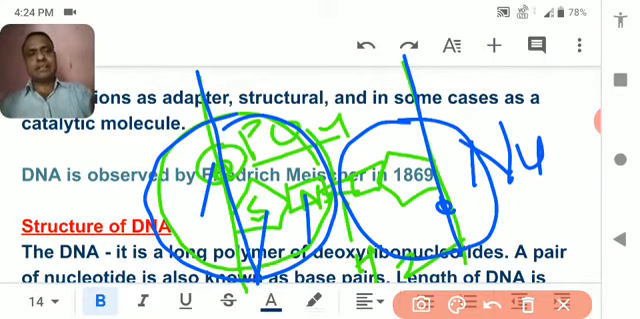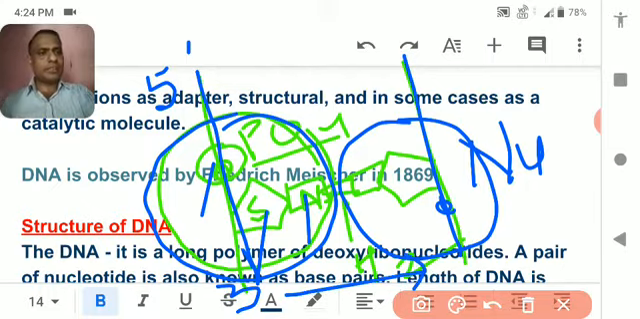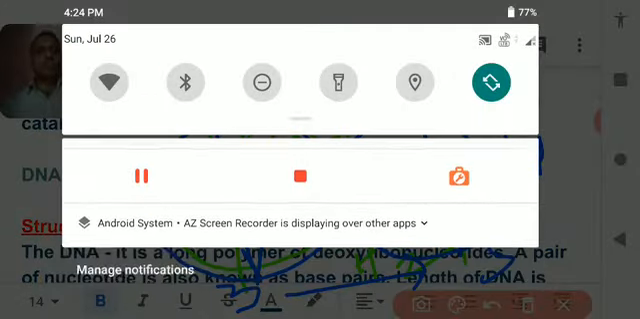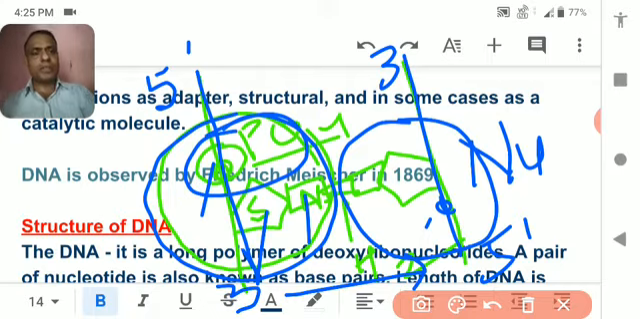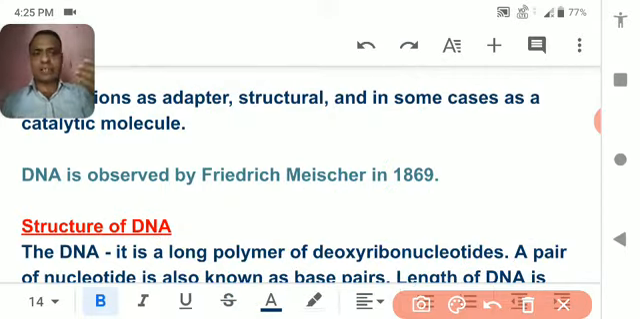If I show you, if this end is 5 dash, then the lower end will be 3 dash. Similarly, if it is 3 dash, just opposite to it will be 5 dash, and here it will be 3 dash. It means the two strands go opposite to each other. If you see the phosphate group above, here you will get the phosphate group just below. I will explain all the things in detail.